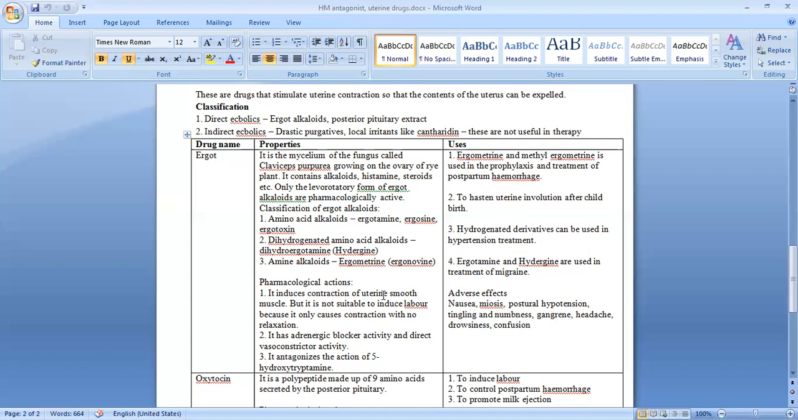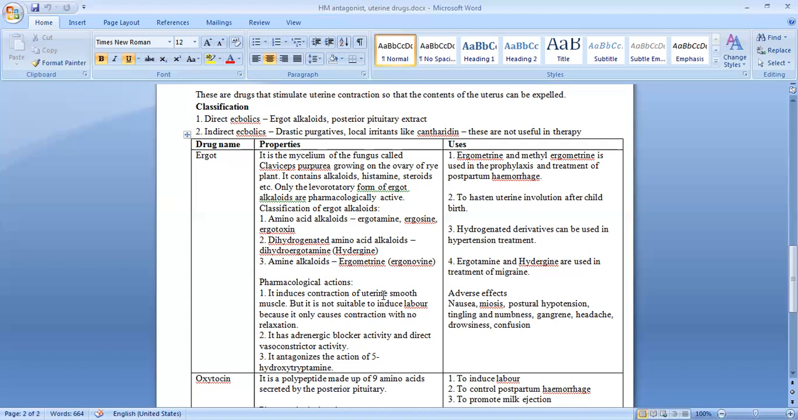So they can have some important action against migraine headache. The adverse effects of these ergot alkaloids: they can cause nausea, they may cause miosis, which is constriction of the pupil. Sometimes it can cause postural hypotension, where the person's blood pressure will drop when they are standing up. Then it can cause tingling and numbness.